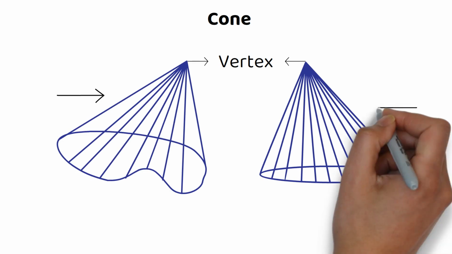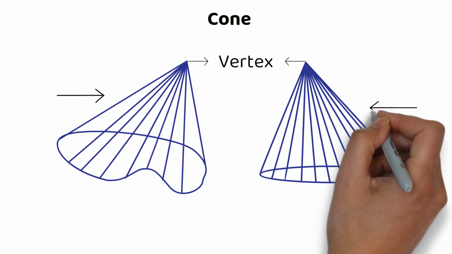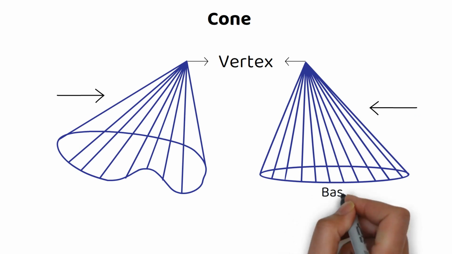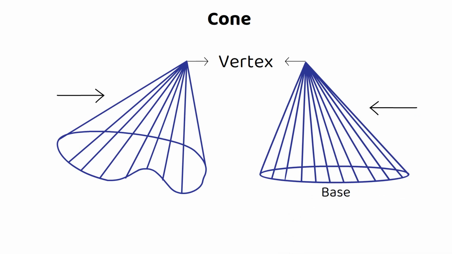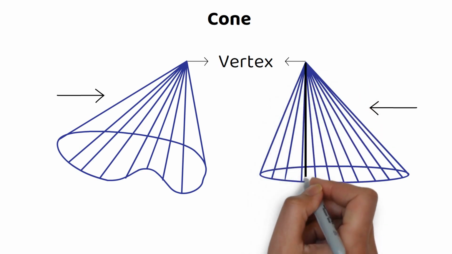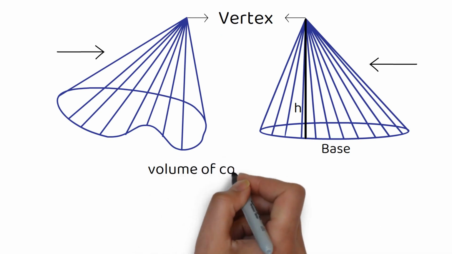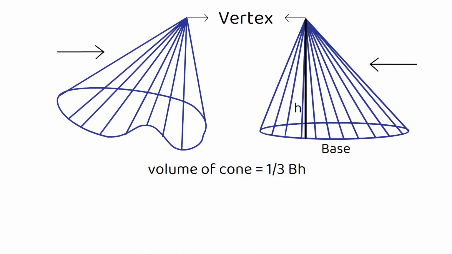The solid on the right is the simplest cone of all, a non-slanted cone with a circular base. The cone consists of a bottom face, called the base, and its height, just as with the cylinder, is the perpendicular distance from the vertex to the base. The volume of any cone is 1/3 of the area of the base times the height.